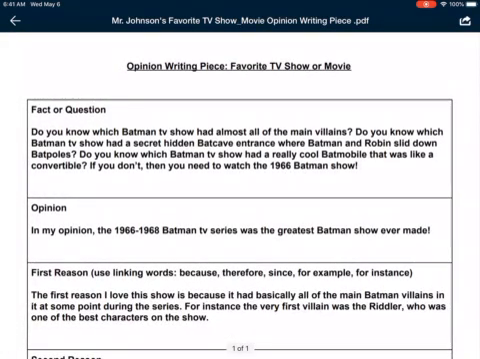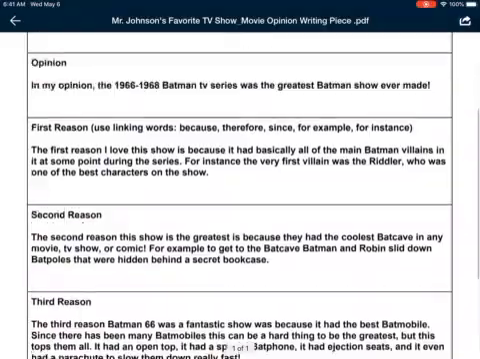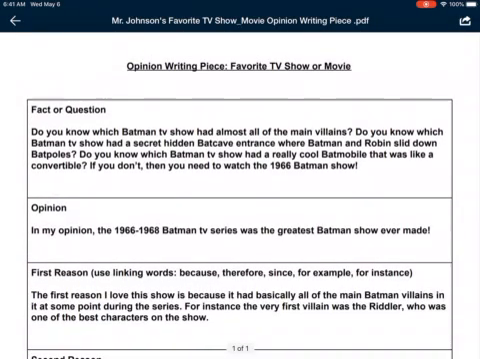Now you're going to see I had kind of a larger opening. One thing that I decided for this one is that each of these questions that I ask actually go with my reasons. They tie in my reasons together with this opening. Do you know which Batman TV show had almost all of the main villains? Do you know which Batman TV show had a secret hidden Batcave entrance where Batman and Robin slid down bat poles? Do you know which Batman TV show had a really cool Batmobile that was like a convertible? If you don't, then you need to watch the 1966 Batman show.